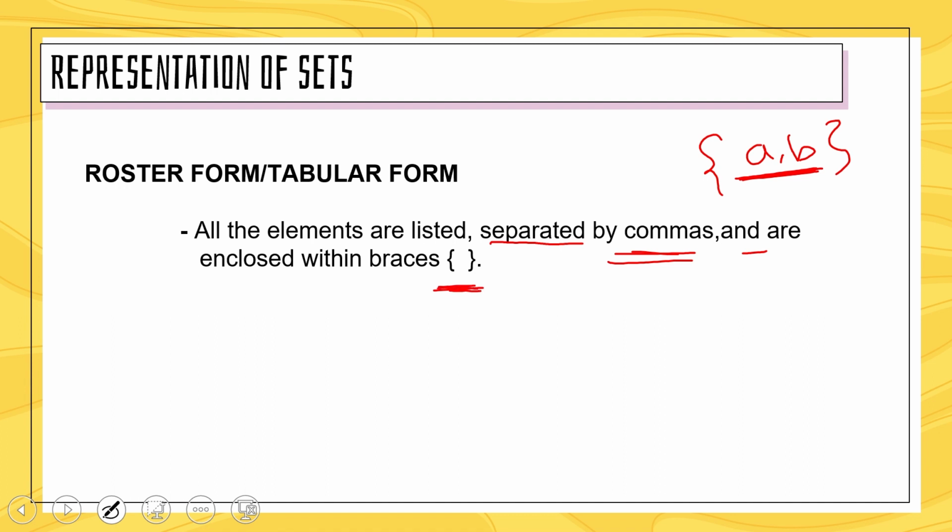Most important, they are enclosed by curly brackets, right?